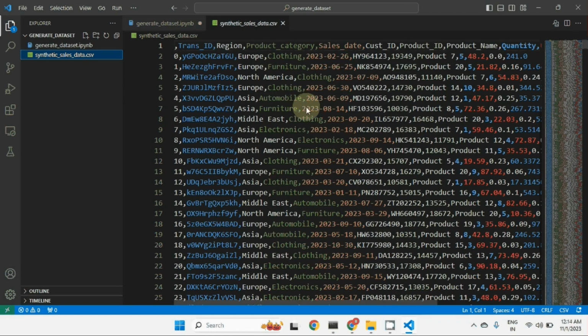I will give one task to you: generate the same kind of data with those conditions. Try to make the relation between product name and product category. That can be one thing. I'm just telling a few ideas using which you can improve the data set. Also, there are some third-party tools and libraries using which we can generate data. One of the libraries available is named Faker. If you search for Faker, you can generate some fake data also.